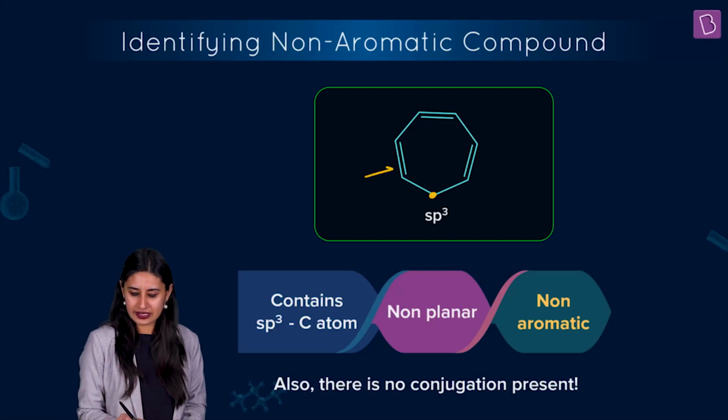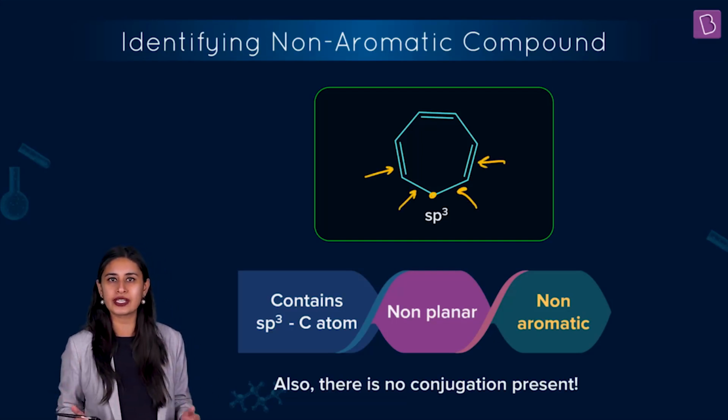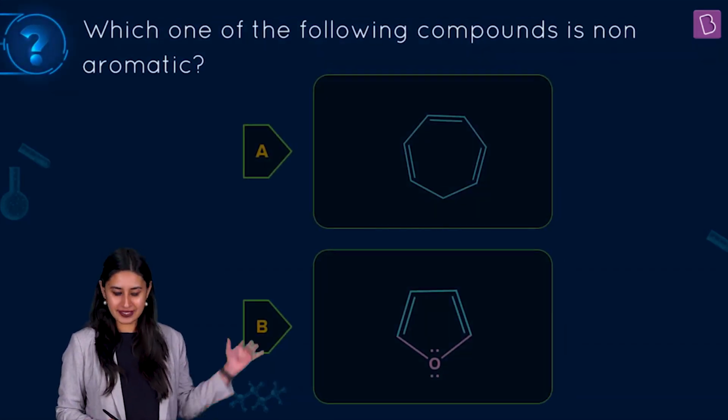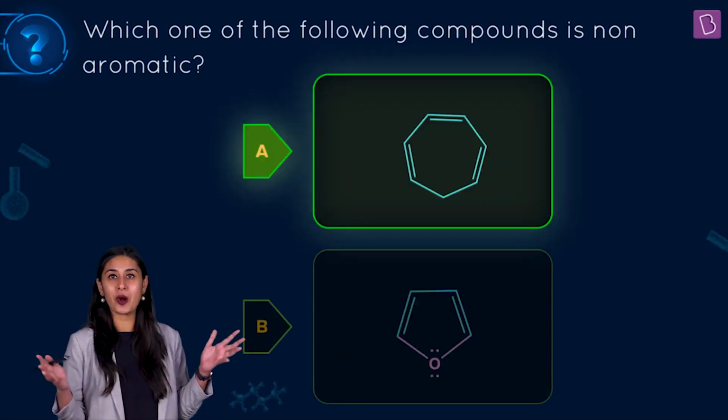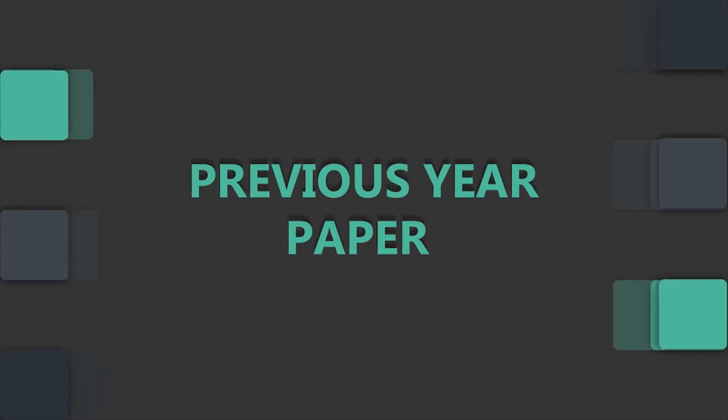Also, you can see that there's this double bond, single, single, double. That makes it a non-conjugated system as well. So, if I talk about the right answer, it's none other than option A, the right answer for this question.